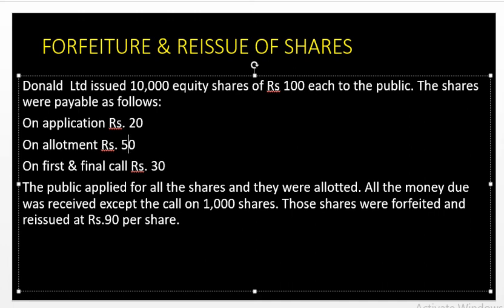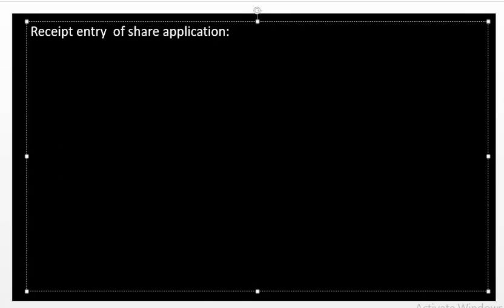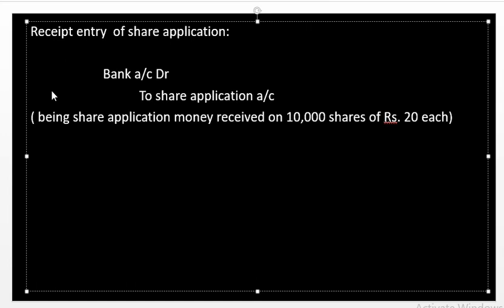So we carry on with the problem. First entry is the receipt entry of share application money, which is bank account debit to share application account. We have received 10,000 shares into 20 rupees, and that amount is debited to our bank account.